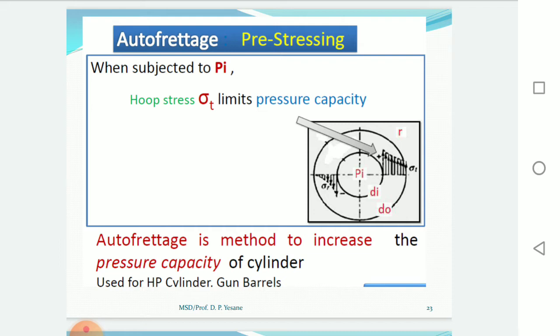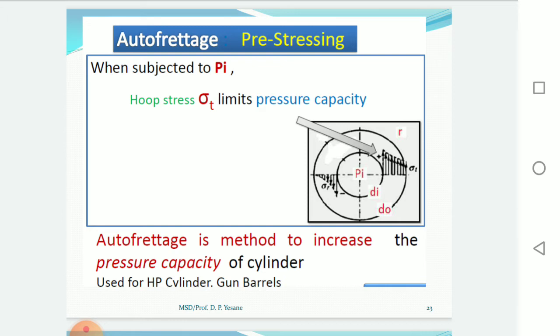It is already discussed that the stress distribution of a thick cylinder is non-uniform across the wall thickness. If a thick cylinder is subjected to an internal pressure, the circumferential stress is maximum at the inner surface and minimum at the outer surface. The stress induced at the outer surface is much less as compared to the allowable or permissible stress. Hence, the design of a cylinder is based on the stress induced at the inner surface.